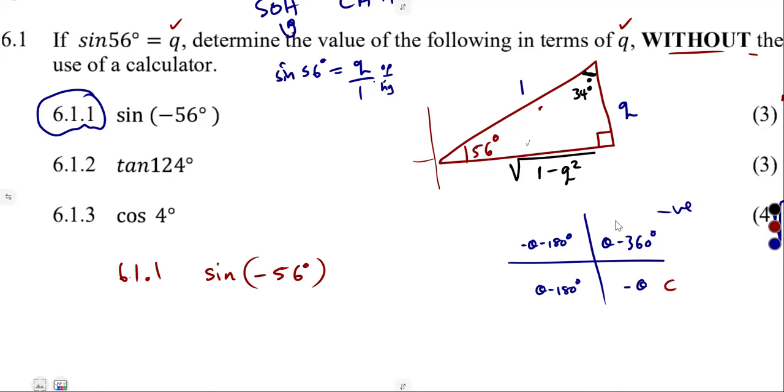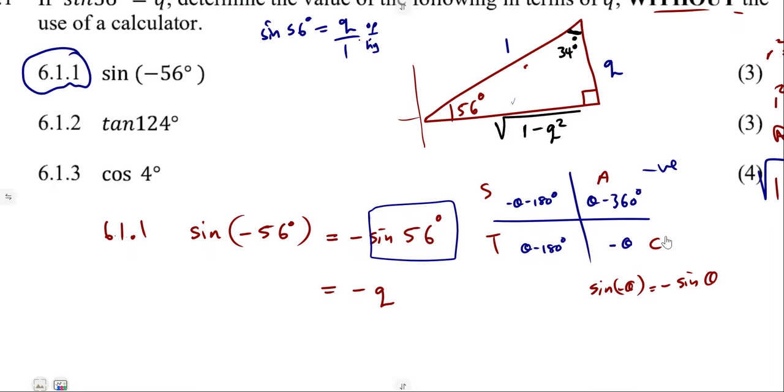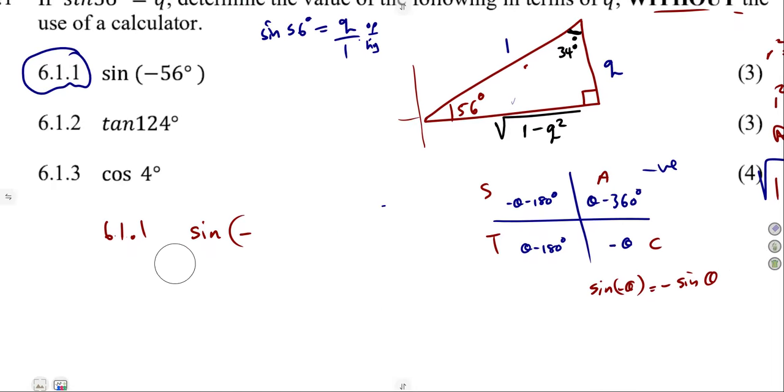And using our CAST concept, we can see that this is the quadrant for cos. So sine there is negative. Sine of minus theta is negative sine of theta. So the same thing, this is negative sine of 56 degrees. Are we having that? 56. Yes, it's the one that we are already given. We have it, guys. So simply substitute with its equivalent, which is q. So that's minus q. Just like that. So we've got sine minus 56 is negative q.